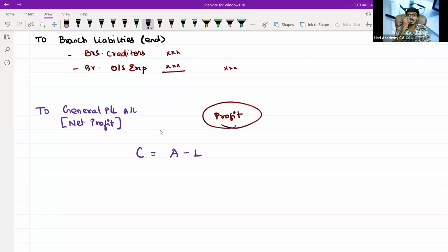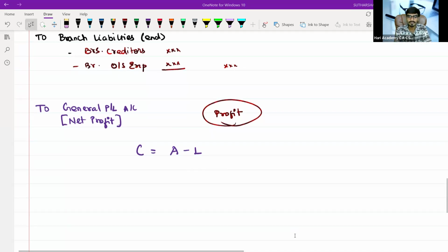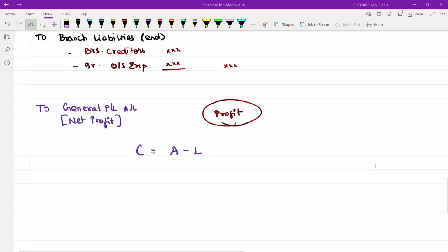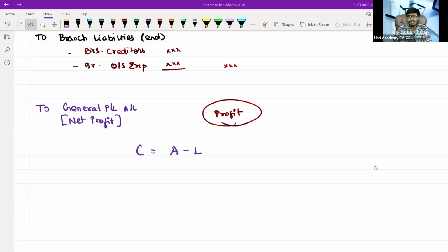Everybody is understanding that? Is it right or wrong? So basically, capital is equal to asset minus liability, or asset is equal to capital plus liability. These are the terms.